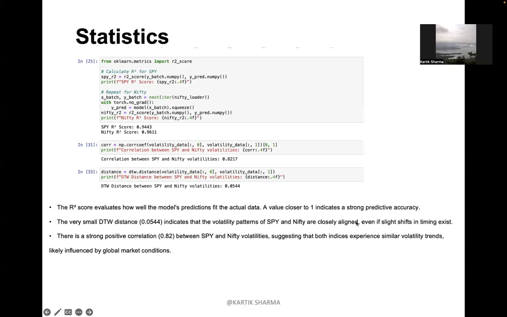Now, I'm going to talk about the statistics. As you all can see, there's a term called R square. I want to first explain what R square is. It is a statistical measure that represents the proportion of variance for a dependent variable explained by an independent variable in a model. A higher R square value means that the predictions fit the actual data more closely. Here, the R square value that we've evaluated is closer to 1 for both SPY and Nifty, which is 0.9443 and 0.9611. Hence, it indicates a strong predictive accuracy.